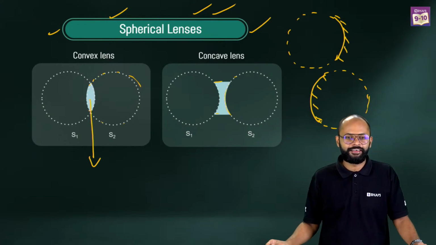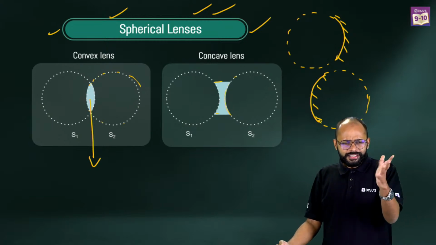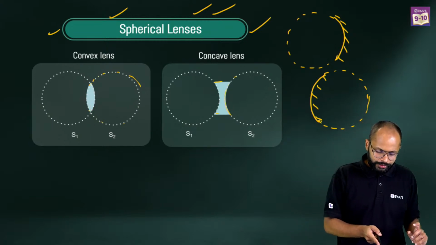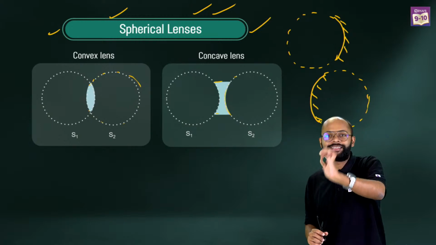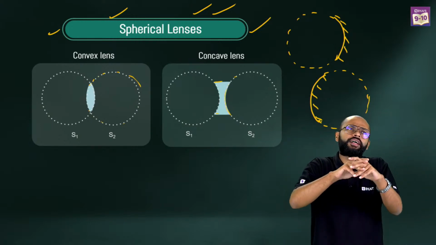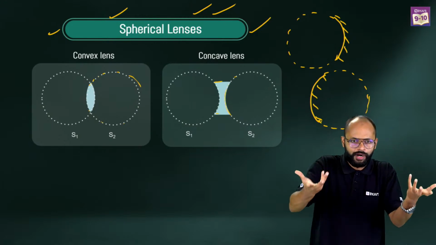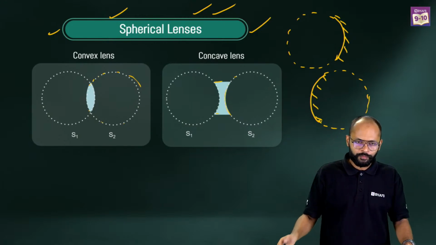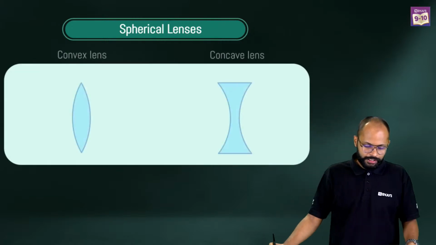Similar looking like Venn diagrams. So that's why we call them spherical lenses, because they were also at some point in their life a part of a sphere, kind of a part of a sphere, right? Nice? True? Okay, fine. So let's come forward.